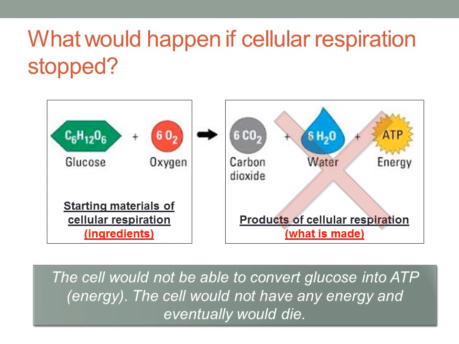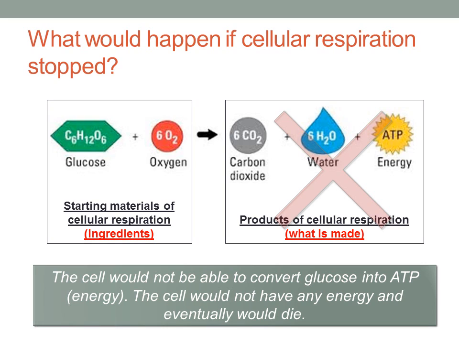What would happen if cellular respiration stopped? So what if cellular respiration did not occur in the cell? We would have all this glucose and we would have all this oxygen, but we would not make any ATP. And if you remember, ATP is vital for the survival of all cells and organisms. The cell would not be able to convert glucose into ATP for energy. The cell would not have any energy and eventually would die.